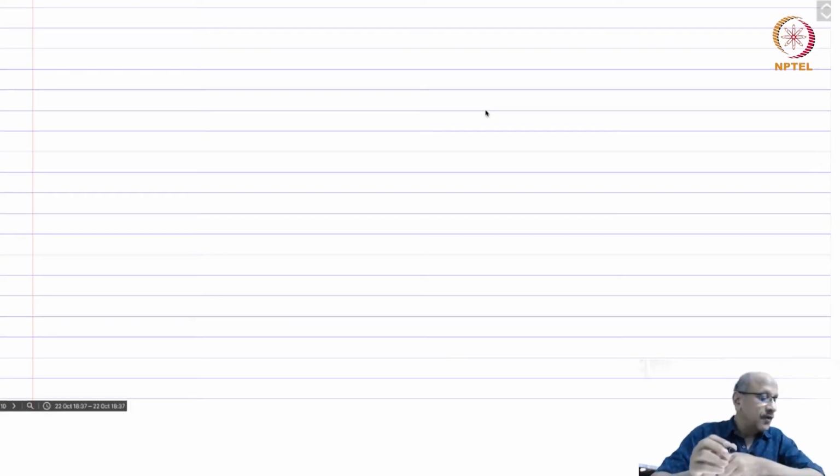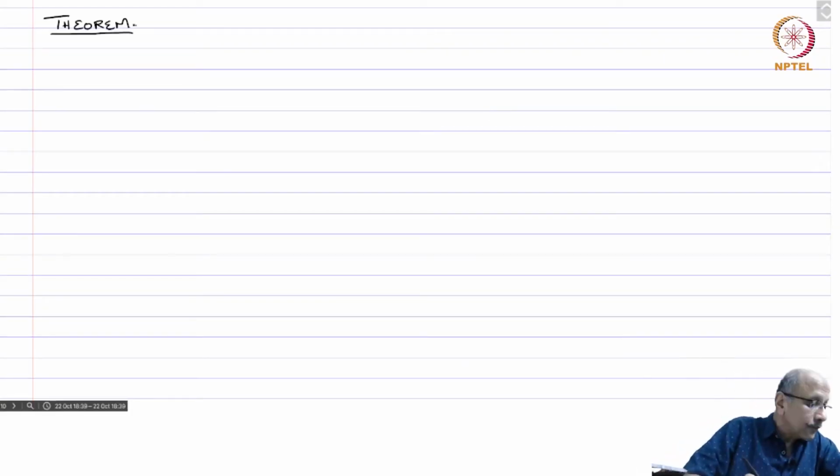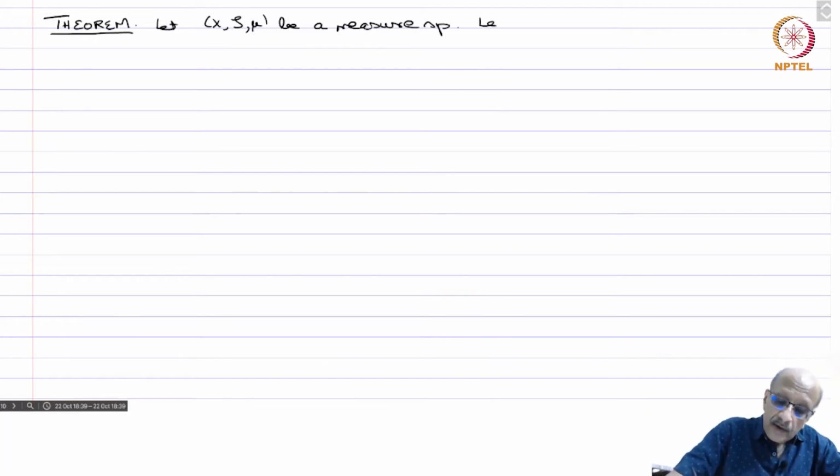We will now prove an important theorem. Let (X, S, mu) be a measure space, let 1 ≤ p ≤ infinity, then L^p(mu) is a Banach space.